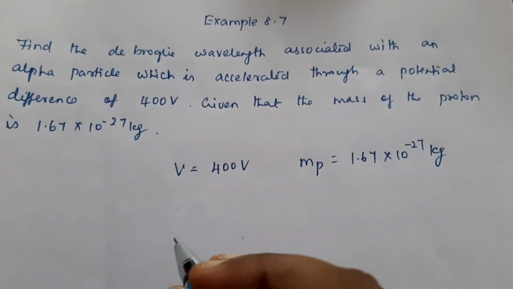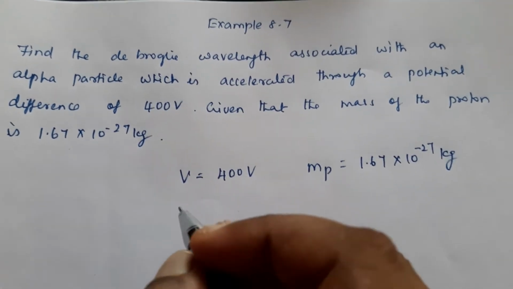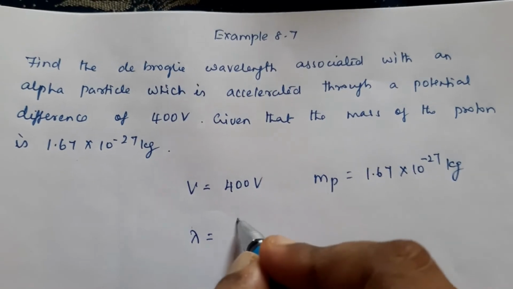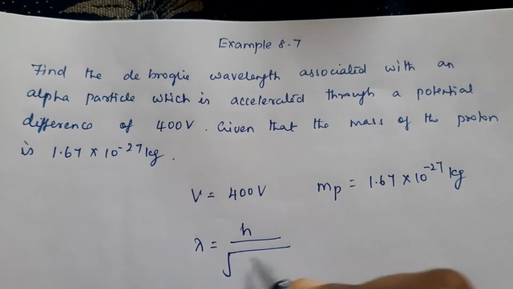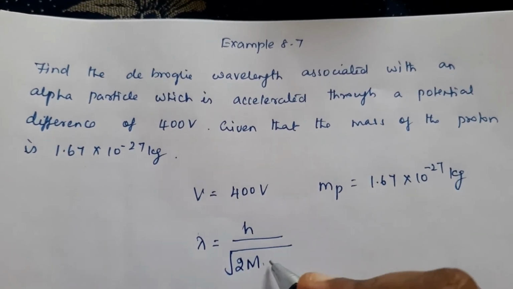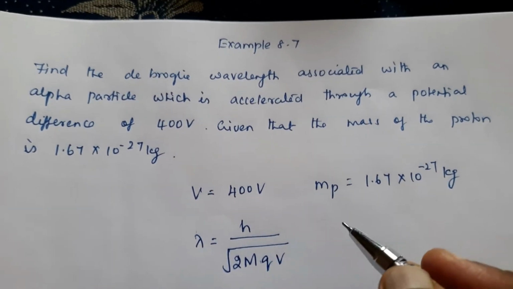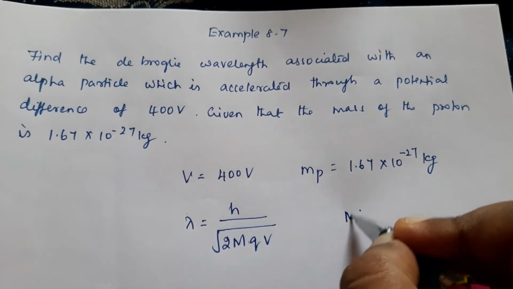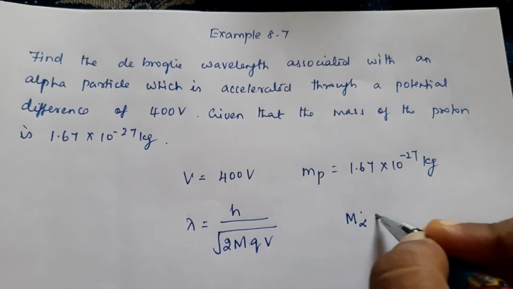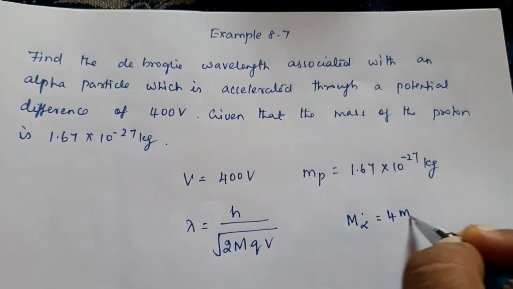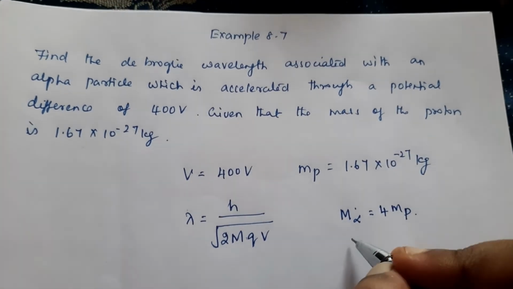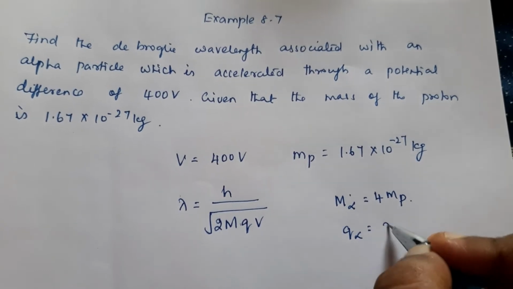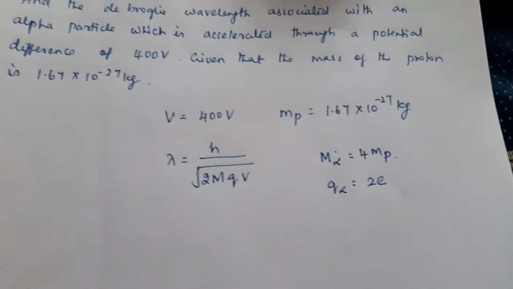Now what is asked? The de Broglie wavelength associated with alpha particle. So the formula for the de Broglie wavelength is h by root of 2 m q V. Here the mass of alpha particle is equal to 4 times mass of proton, and the charge of alpha particle is equal to 2 times charge of electron.